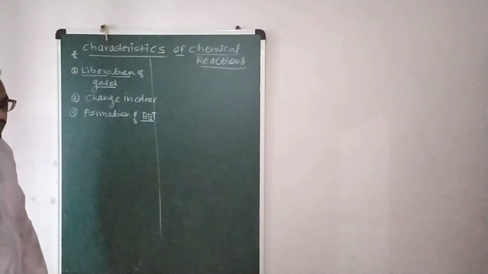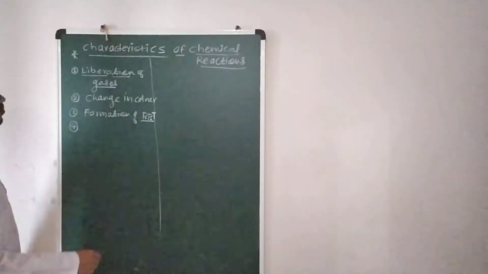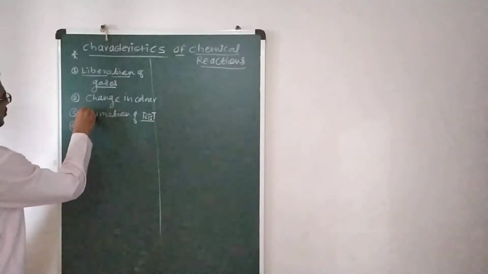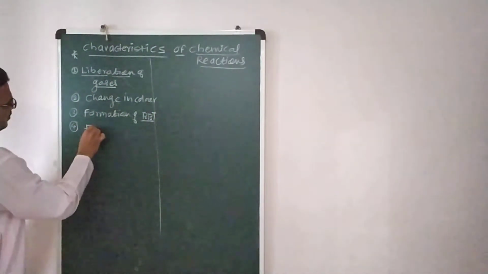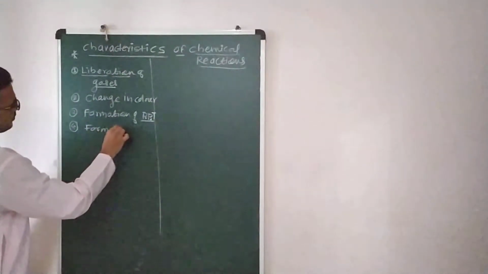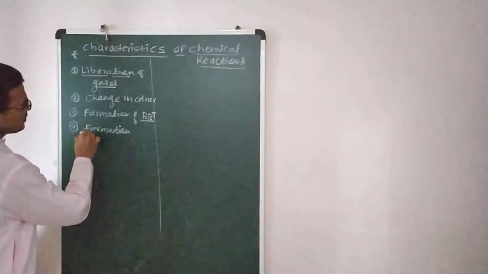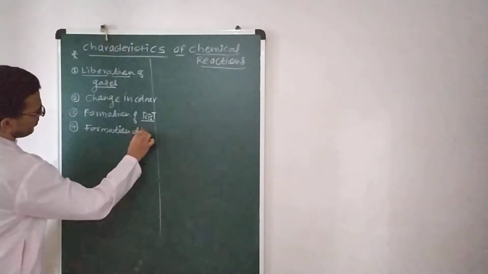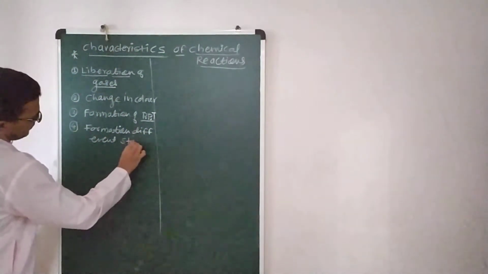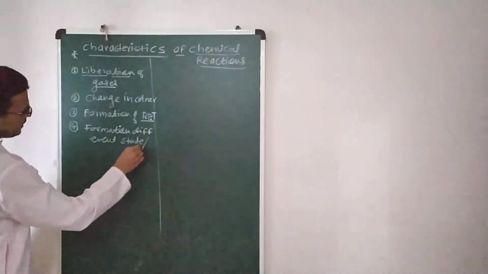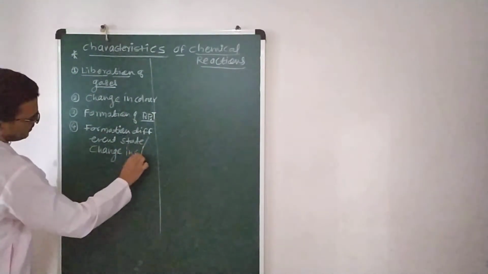Now we are going to discuss this deeply afterwards. The fourth point in the chemical reactions is the formation of different states, or you can say the change in state.